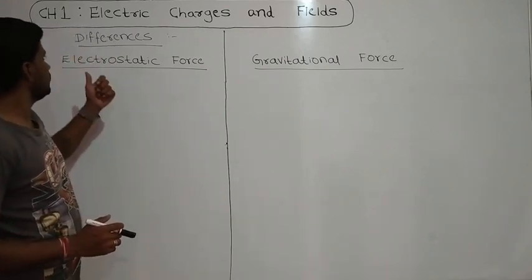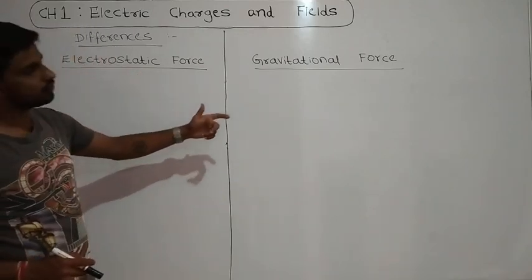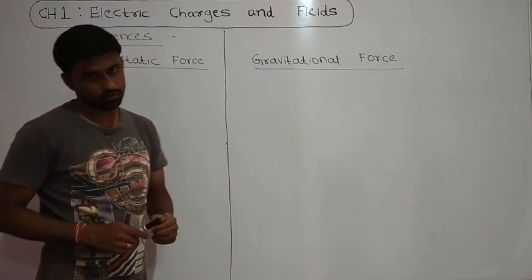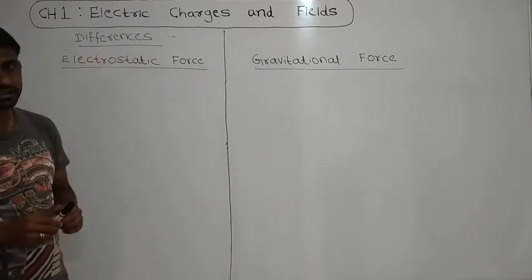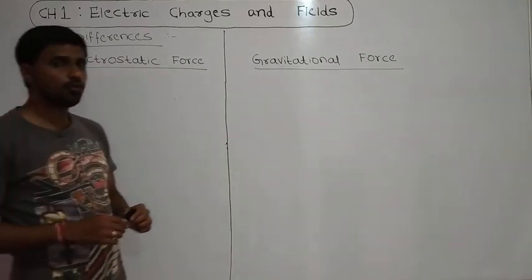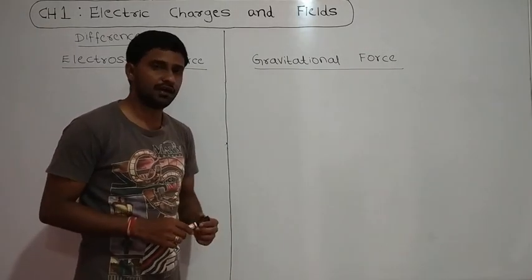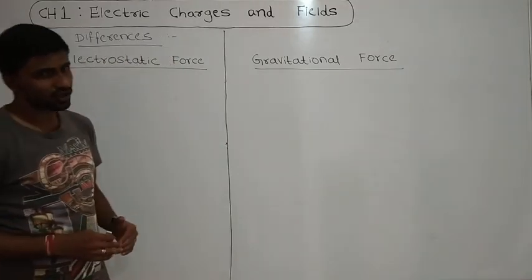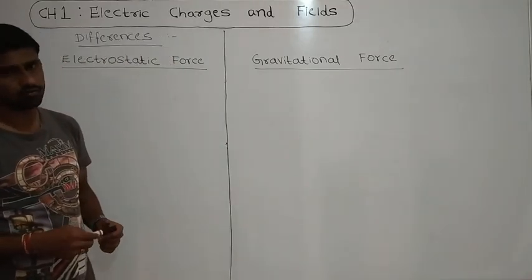We studied Coulomb's law. Now we will discuss the differences between the electrostatic force and the gravitational force. The force between 2 point charges is considered an electrostatic force, and the force between 2 point masses is considered a gravitational force. Now let us see what the differences are between these two kinds of forces.